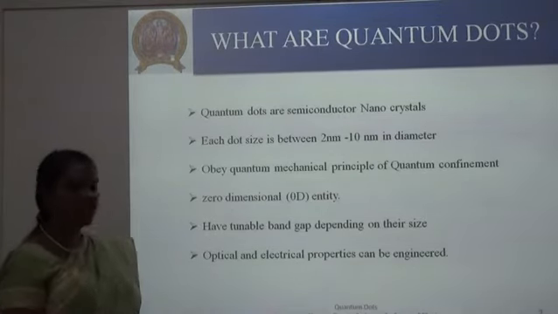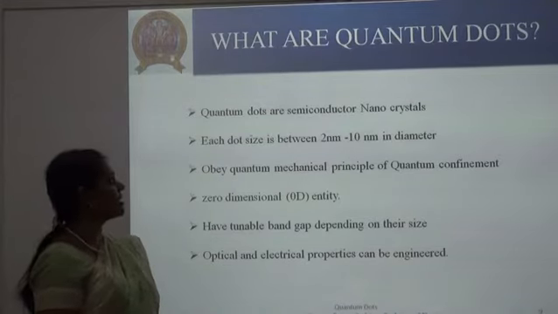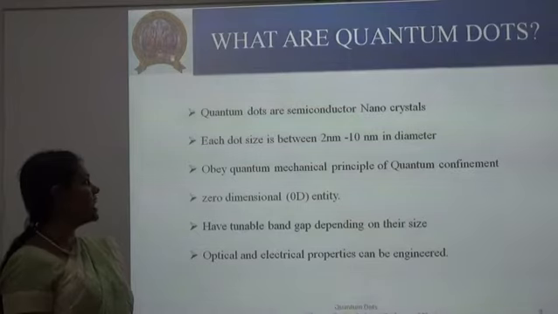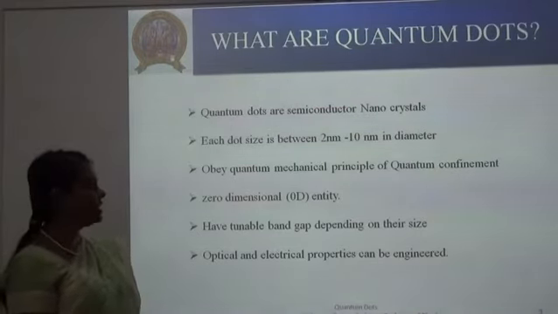Quantum dots are nanomaterials that are semiconductors. So we can say that quantum dots are semiconductor nanocrystals, and each dot of that crystal is between 2 nanometer to 10 nanometer in diameter.